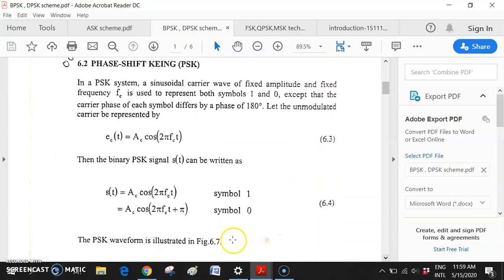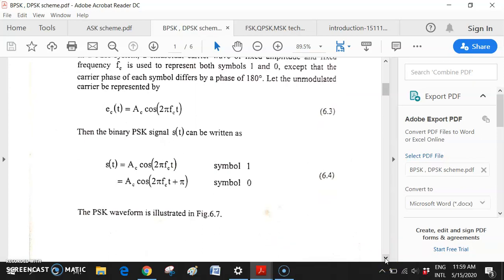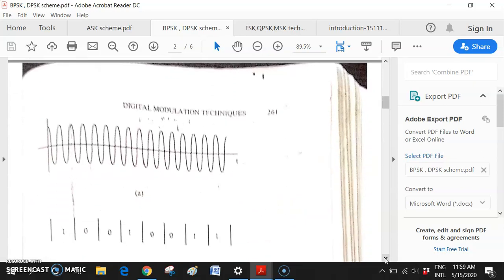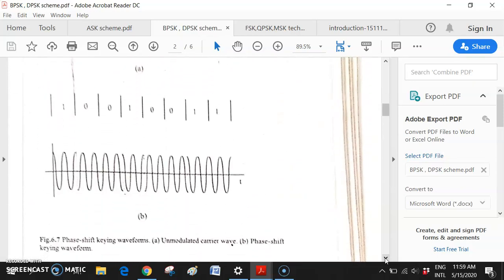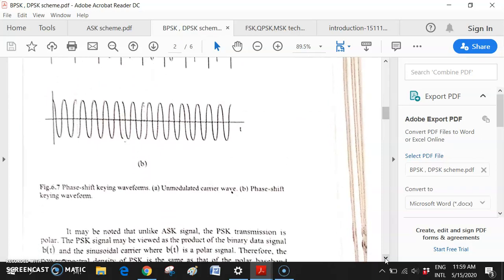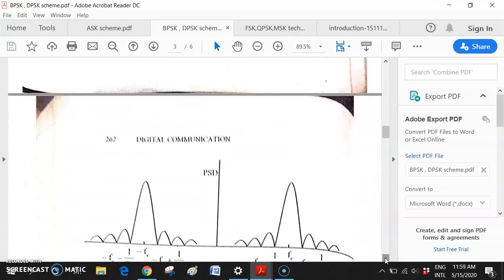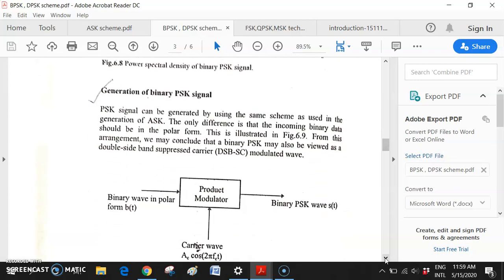So this is 180 degree. Whenever there is a transition from symbol 1 to 0, it will be basically 180 degree shifting. So normal PSK or BPSK is basically the 2 PSK scheme. Because 360 by 2 equals 180 degree, and there is exactly 180 degree shifting. Okay, so once again we discussed how to generate the PSK, generation of the binary PSK.